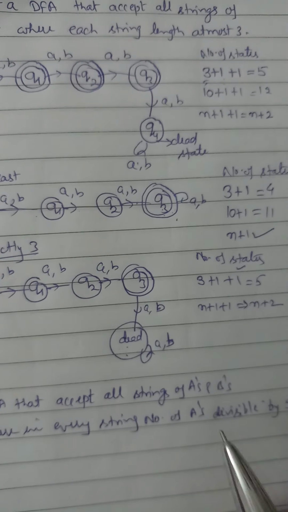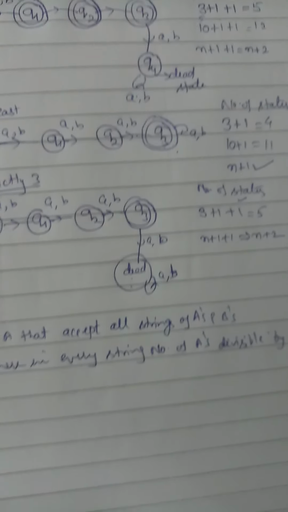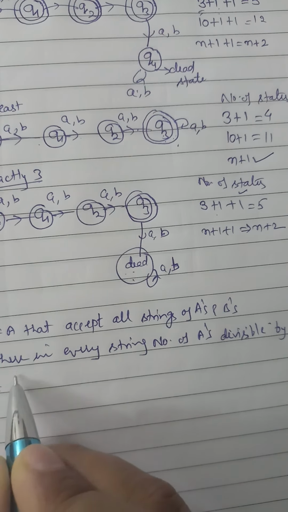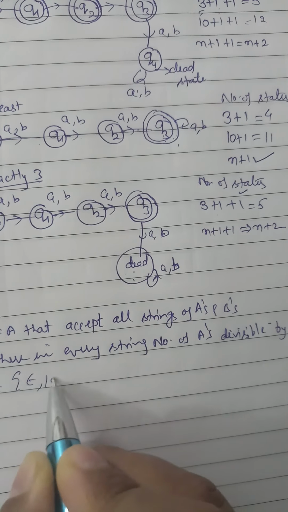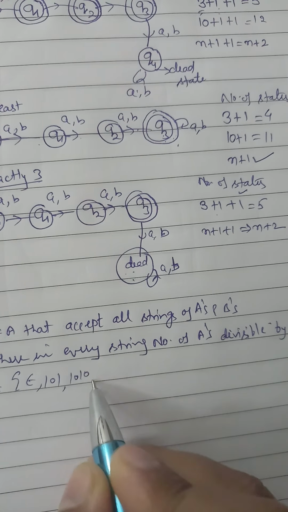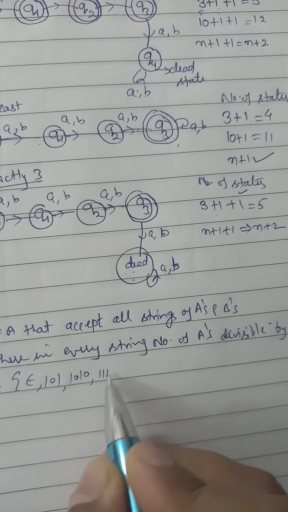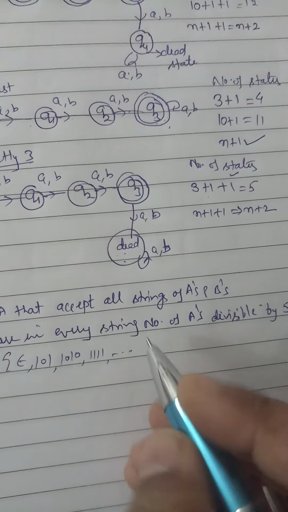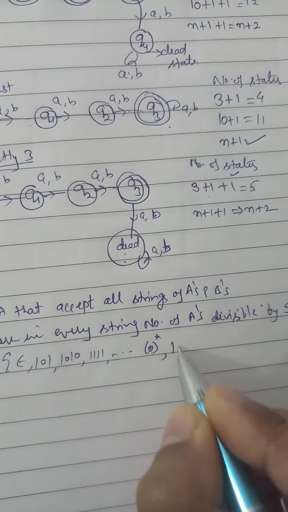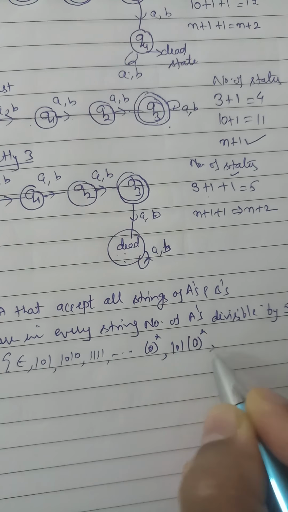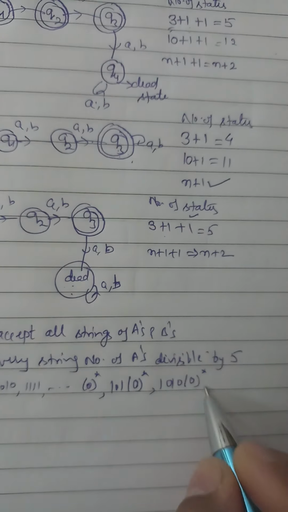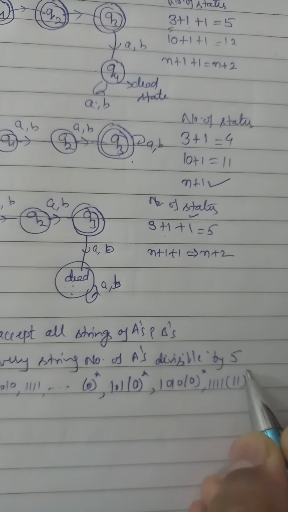As we discussed earlier in automata theory, we already discussed this DFA, but let me discuss it a little bit. What is the language? It can be epsilon, 101, 1010, 1111, like this. At the end we can write it like this: 0 star 101 0 star 1010 0 star or 1111 star.